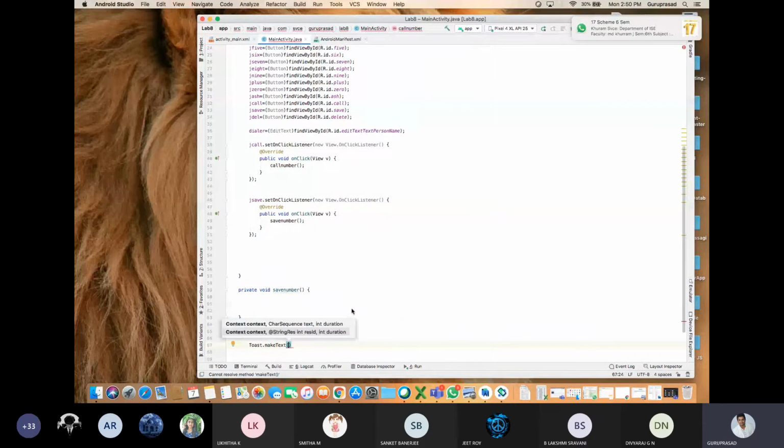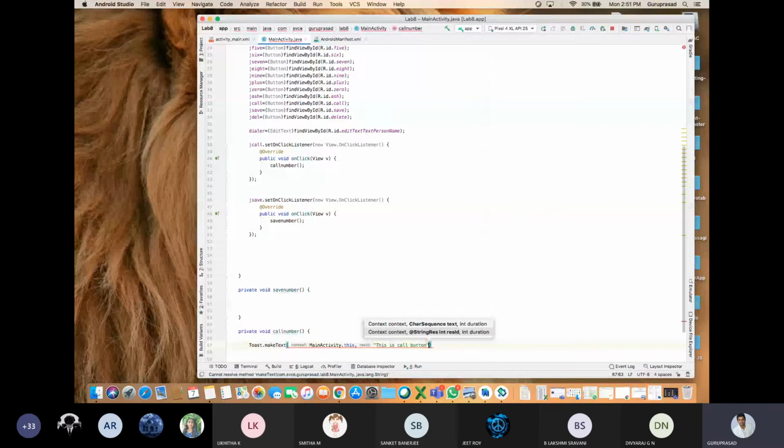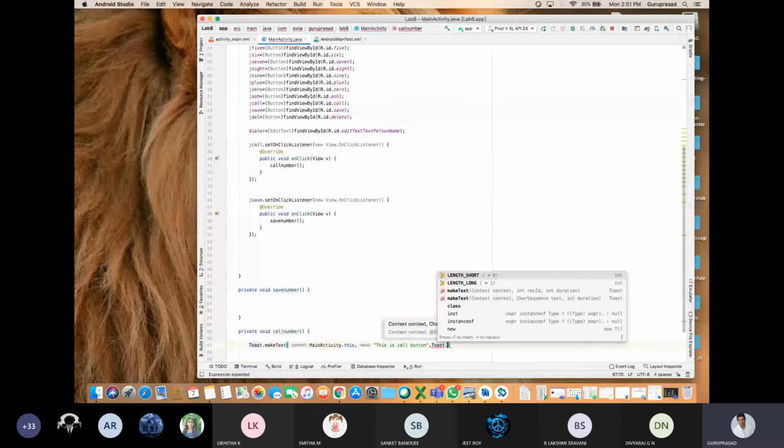This is call button, comma, Toast dot LENGTH_SHORT, dot show semicolon.